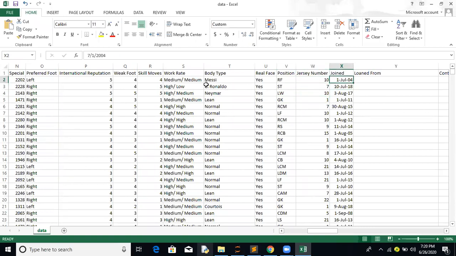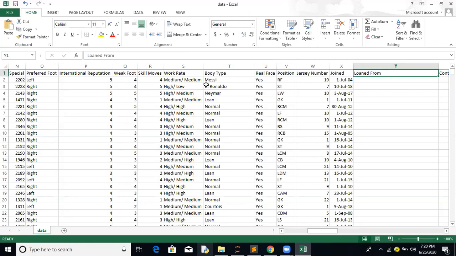Joined, meaning which particular year, we can ignore unless we are doing some contract-wise calculation or time series analysis, in which case we can convert it into a year or a datetime column and use a format. Loan from is also one of the features. Say, for example, a player is playing for one club and has been loaned to another club.